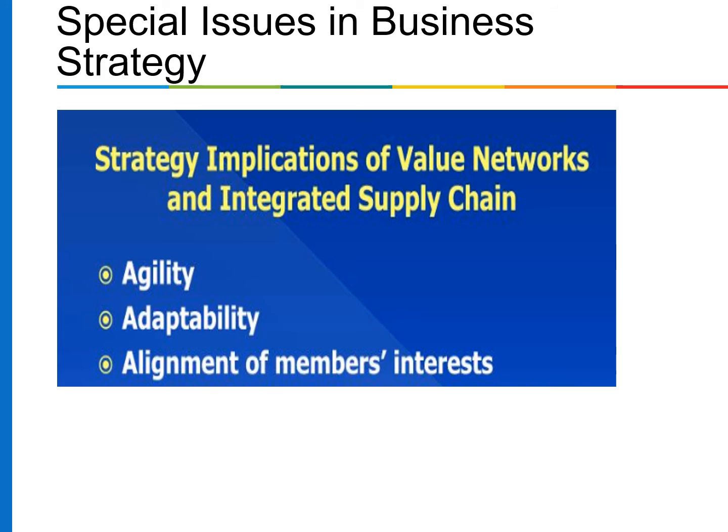Special issues in business strategy. Let's discuss the strategy implication of value networks and integrated supply chain. In this volatile environment, winning strategies will hinge on developing a portfolio of core competencies. One of these competencies must be flexibility to change strategies and operating models rapidly. And it depends upon agility, adaptability, and alignment of members' interest.